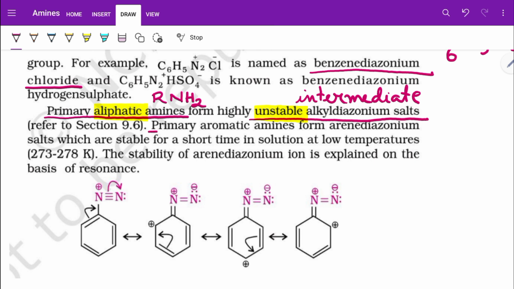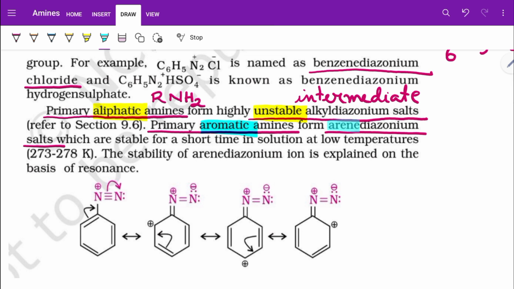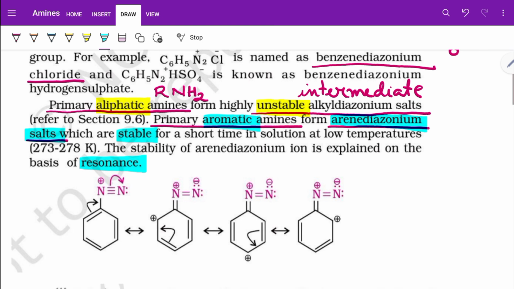Whereas primary aromatic amines form benzene or arene diazonium salt. So if I say that it is aromatic, then it will form arene diazonium salt, which is resonance stabilized. It is stable. Why is it stable? On account of resonance. The stability is explained on account of resonance.